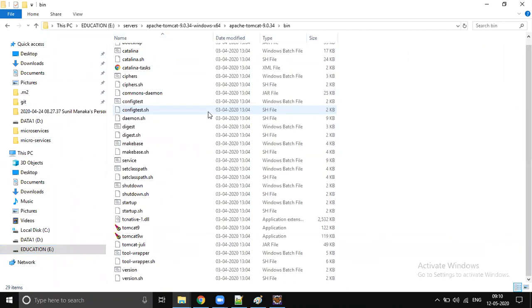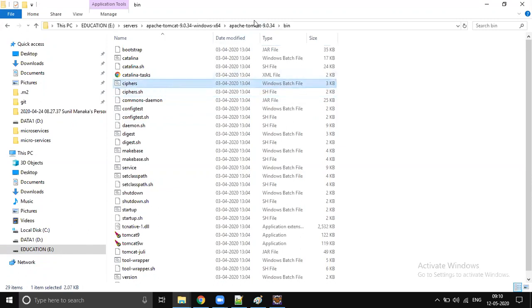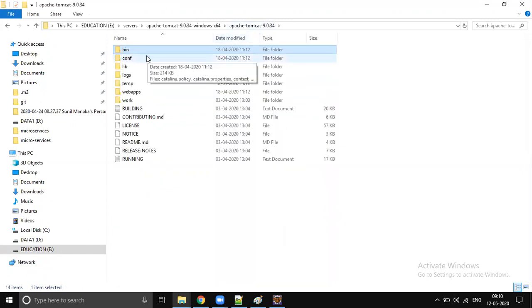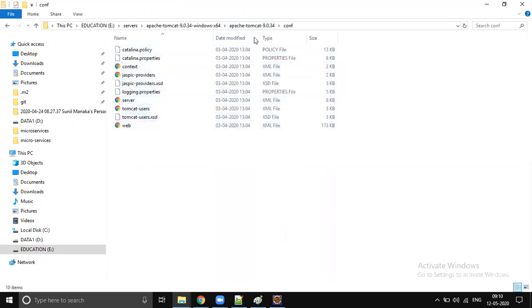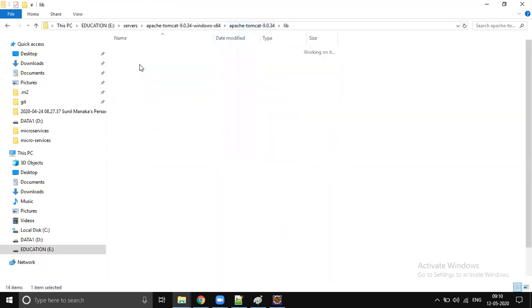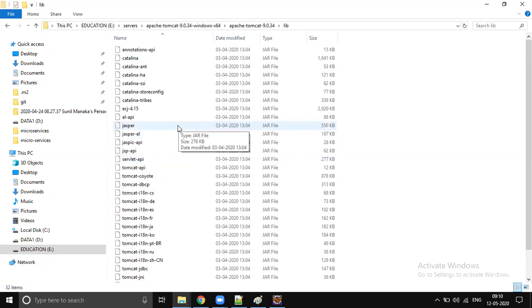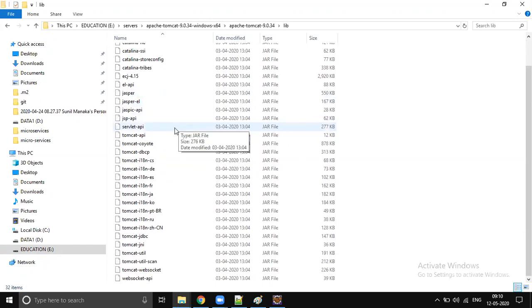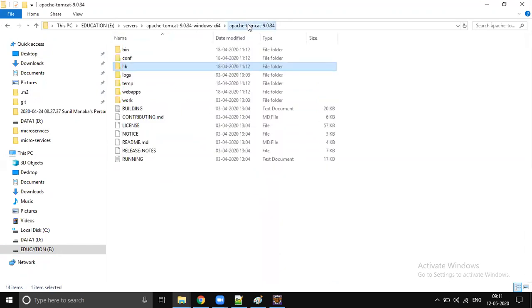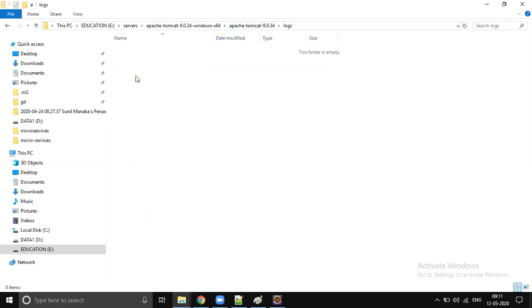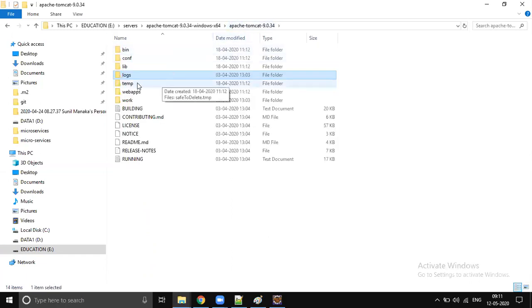In bin, to run our application we need some runnables: .sh for Linux and Mac, .exe for Windows. Those executable files are present inside bin. The entire configuration is present inside the conf folder. To run our Tomcat server we need some required libraries, and those are present inside the lib folder. Fortunately, this Tomcat will use our local JDK as the JVM. Any logs generated while running your server will be printed in the logs folder.